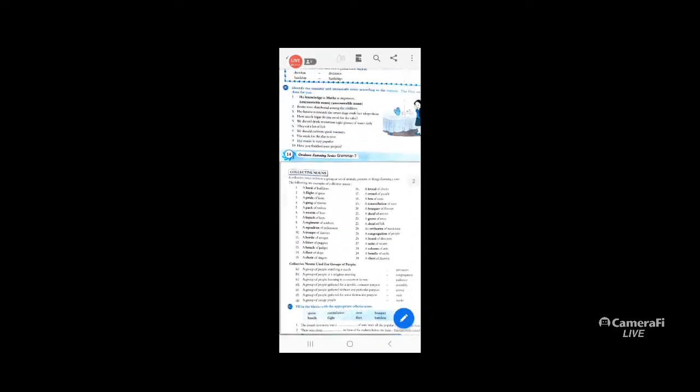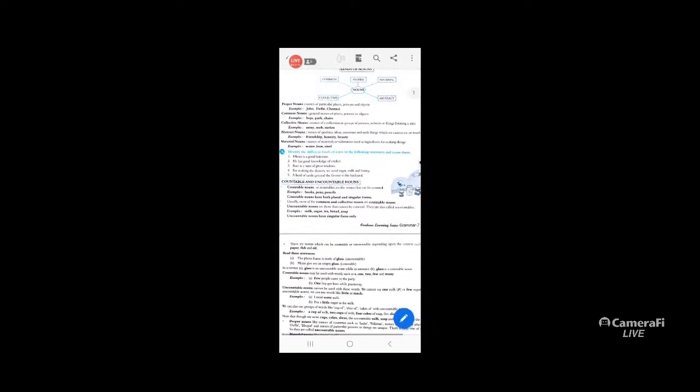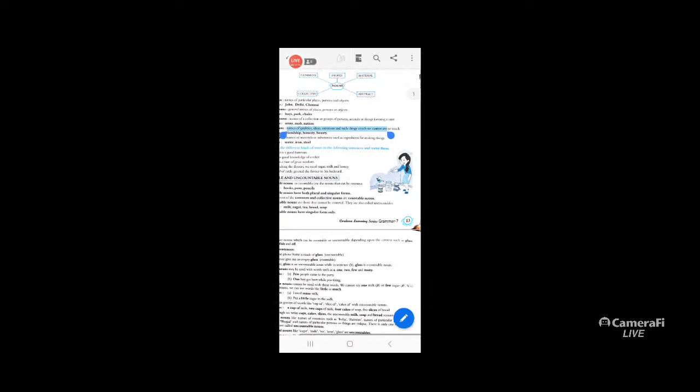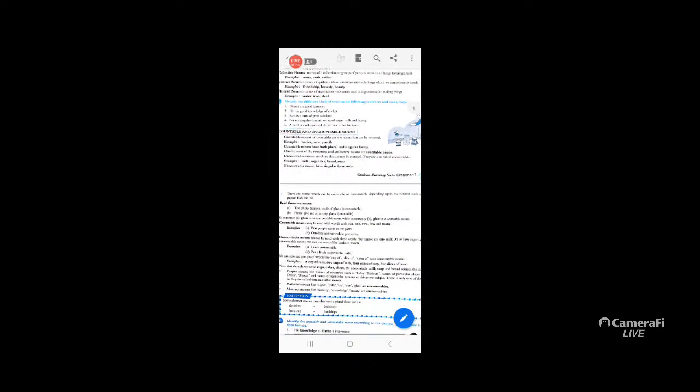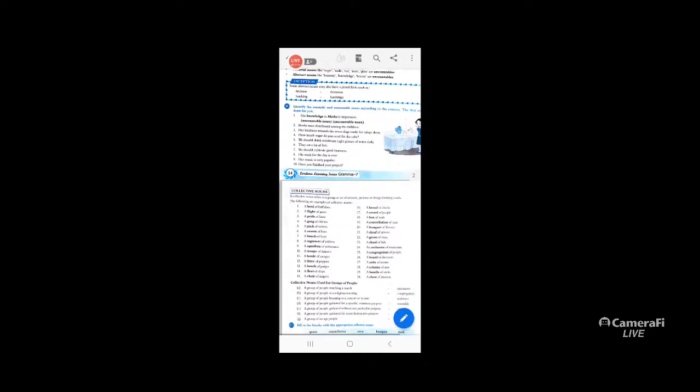In the previous class we also read about material nouns, which are names of material substances used as ingredients to make things. Basically material nouns are those which can be touched, but abstract nouns are the names of qualities, ideas or emotions that we cannot see or touch. Friendship and honesty cannot be touched, so these are abstract nouns.